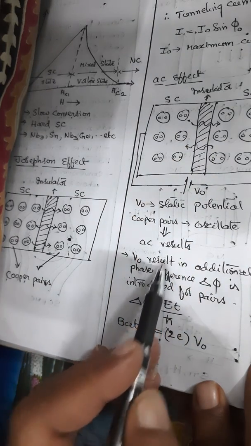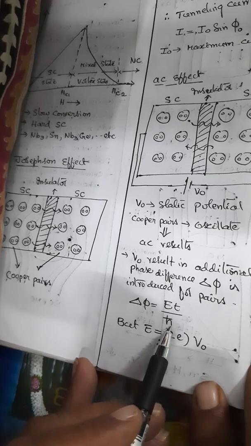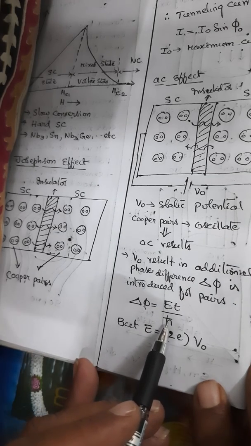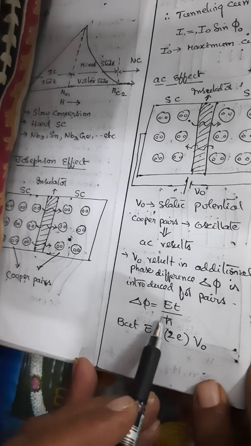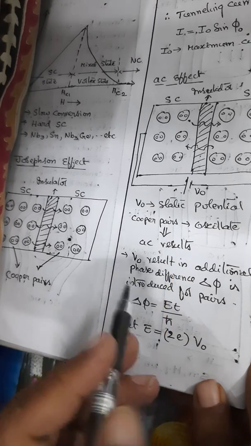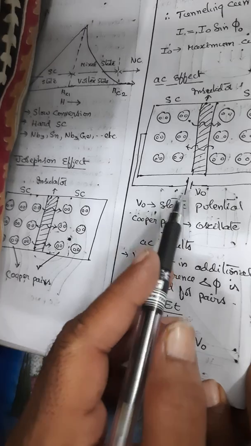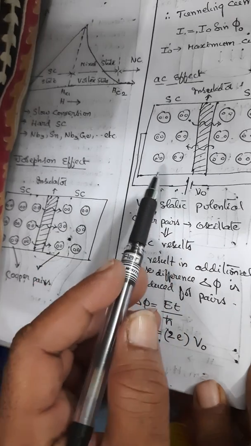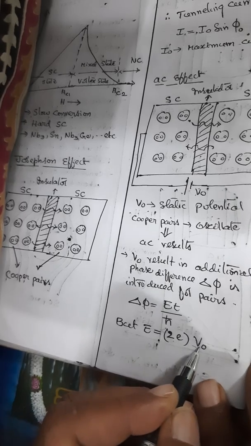So this additional phase difference, delta phi, is represented by the equation Et by h cut. What is E here? E is the total energy of the Cooper pairs. But we know there are two electrons in each. V0 is the static potential applied. So charge multiplied by potential gives you the energy. Therefore, E is represented as 2e into V0.